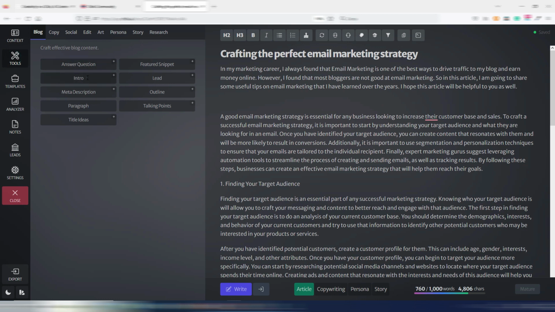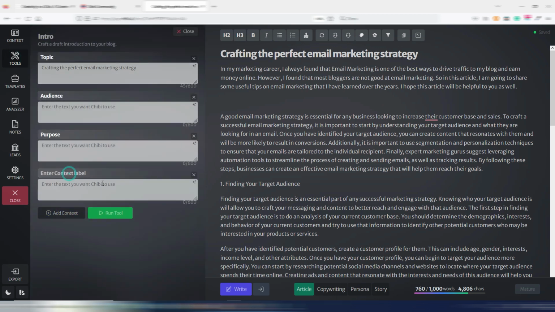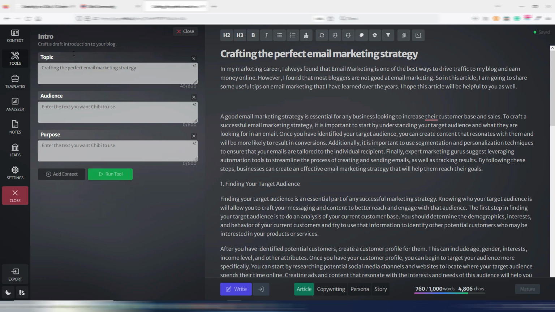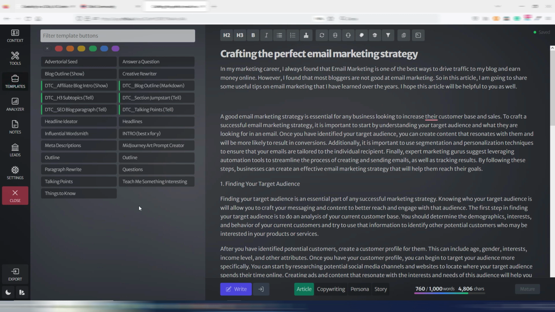For example, in the introduction, you can add something here so it will be used in the introduction generation, and you can also use this in your custom templates, and this is what I want to show you now.